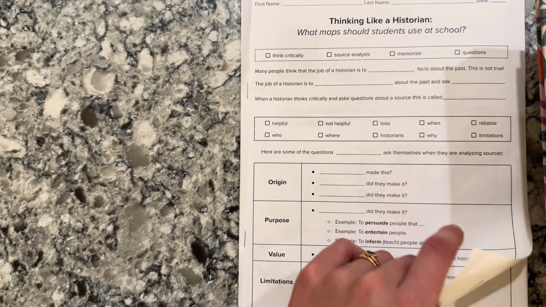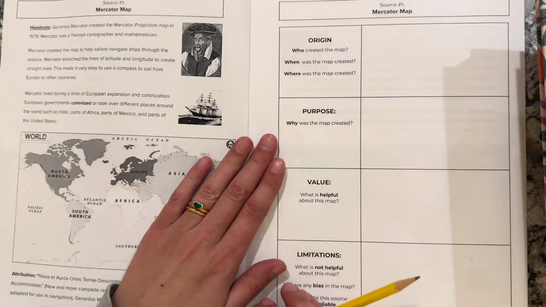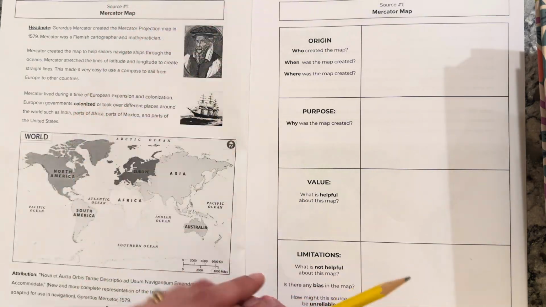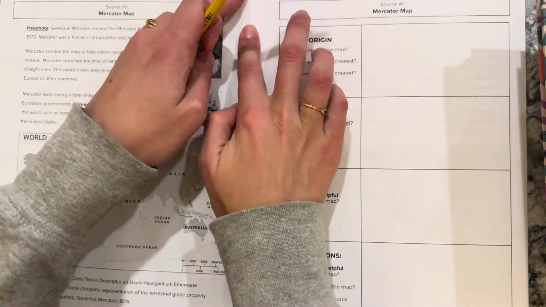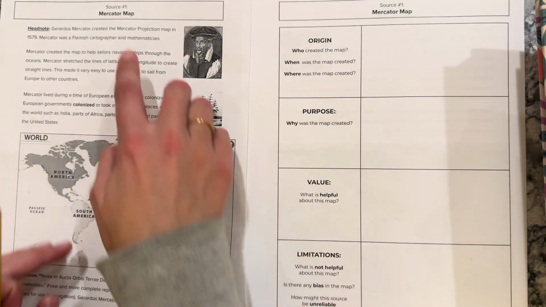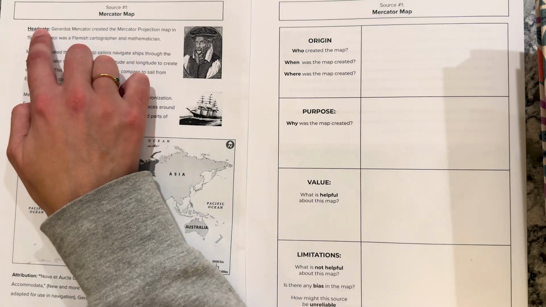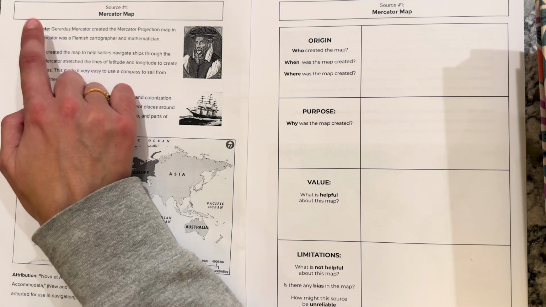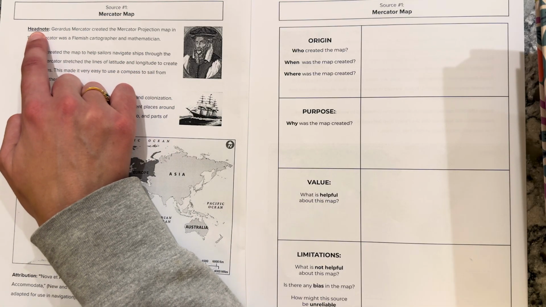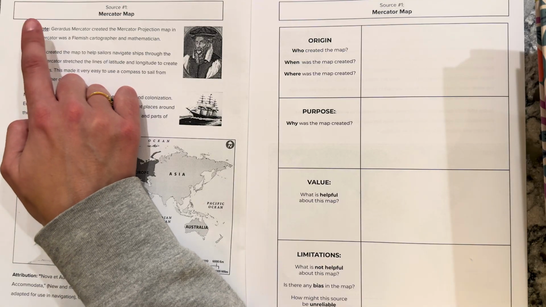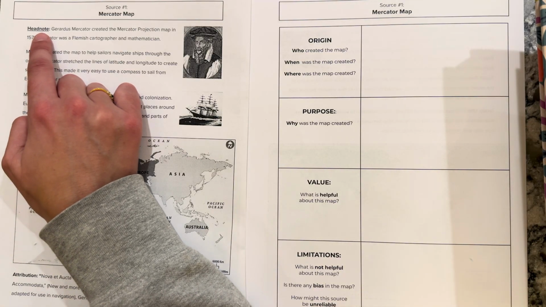All right, go ahead and open to our first source, or our first map. Go ahead and give your paper a nice crease. This is source number 1, the Mercator map. Put your finger where it says headnote on your paper. Headnote, your finger should be here. Headnote is kind of like an introduction.